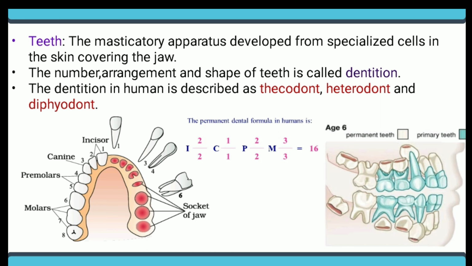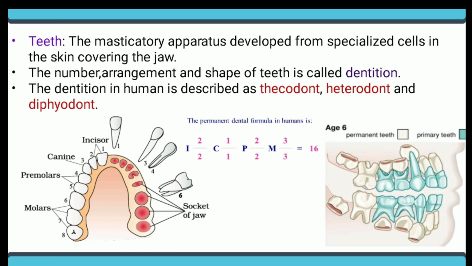Heterodont means the presence of different types of teeth like incisor, canine, premolar, and molar. The presence of two sets of teeth, milky teeth and permanent teeth, is called diphyodont. Here we observe that the white colored teeth are the permanent teeth and the blue colored teeth are the milky teeth or the primary teeth.